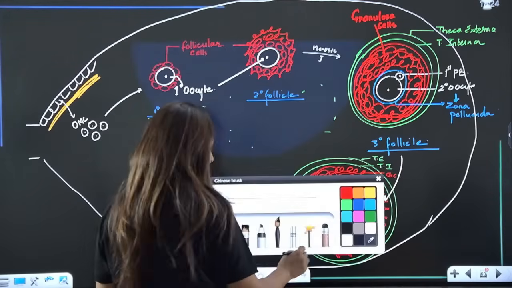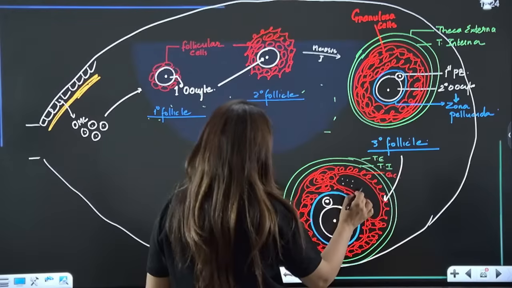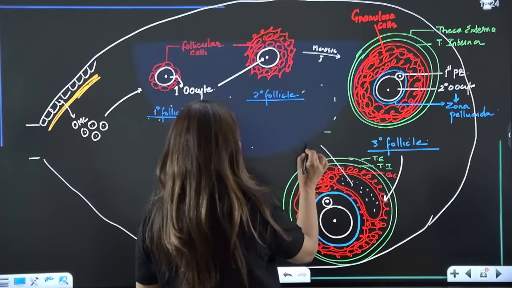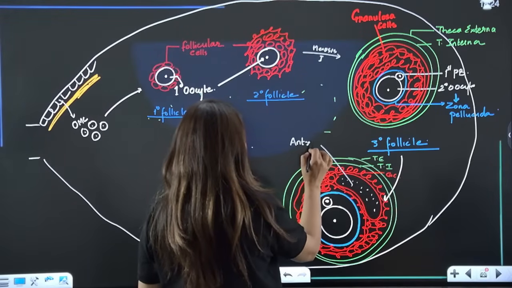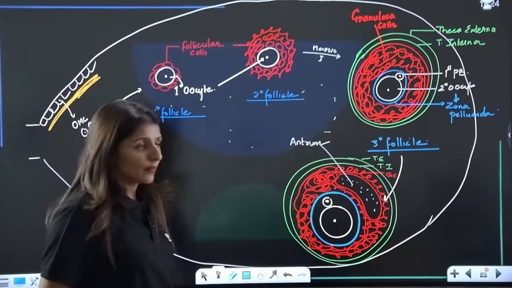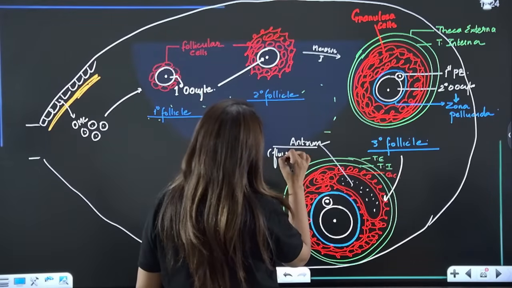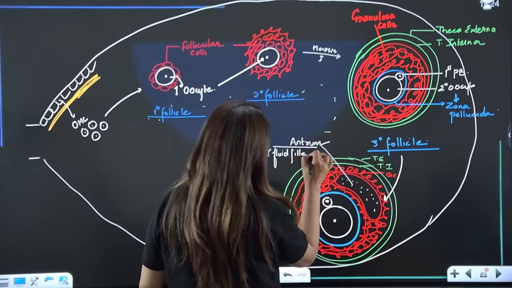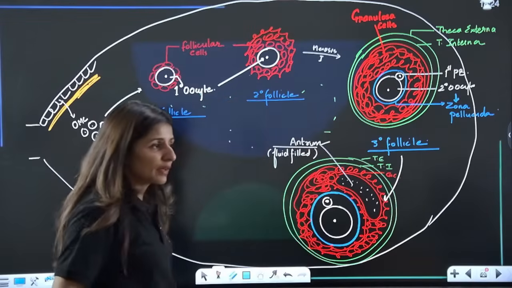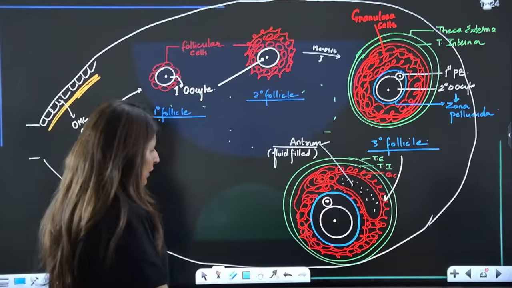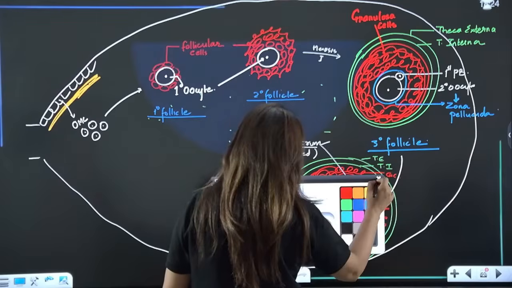Now, very important part here is this cavity filled with fluid, which is called antrum. This antrum is fluid filled. Are we clear? Now guys, rest of the structures are just the same.